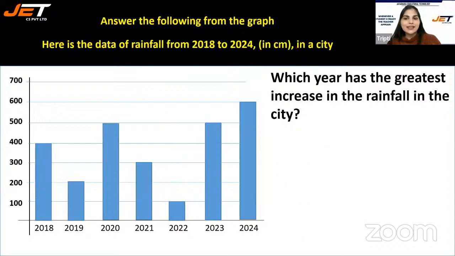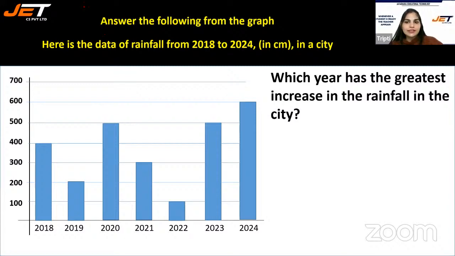Which year has the greatest increase in the rainfall in the city? So here is the data of rainfall from 2018 to 2024 in centimeters and of a particular city. So we need to find the greatest increase.